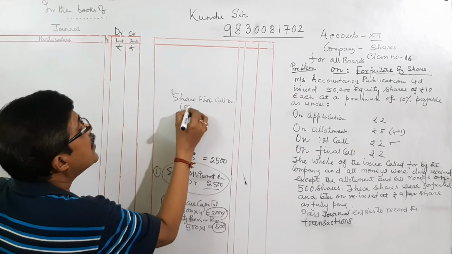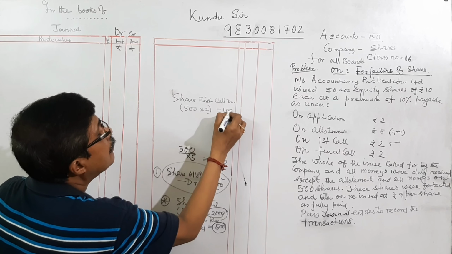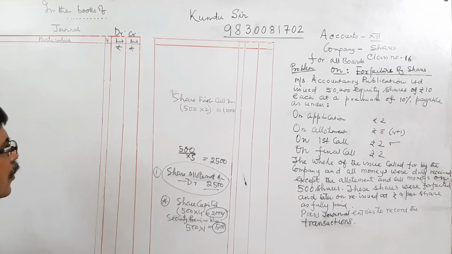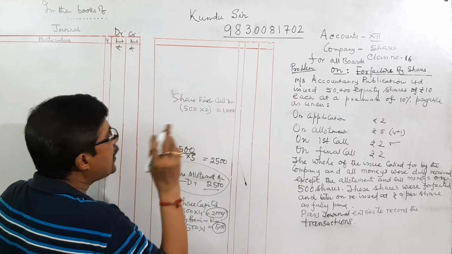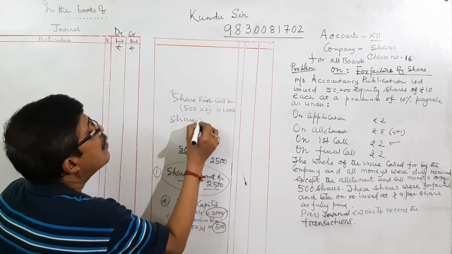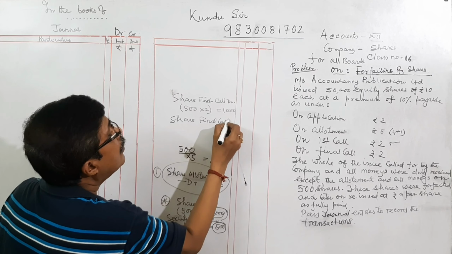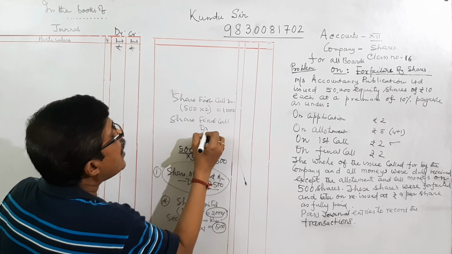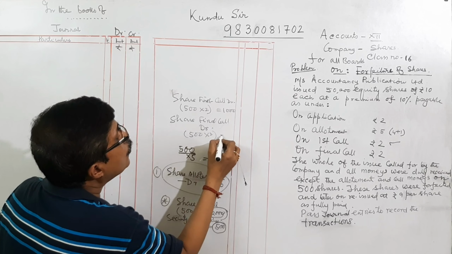That is 500 into 2, equal to 1,000. And the share final call also still has a debit balance lying, 500 into 2.